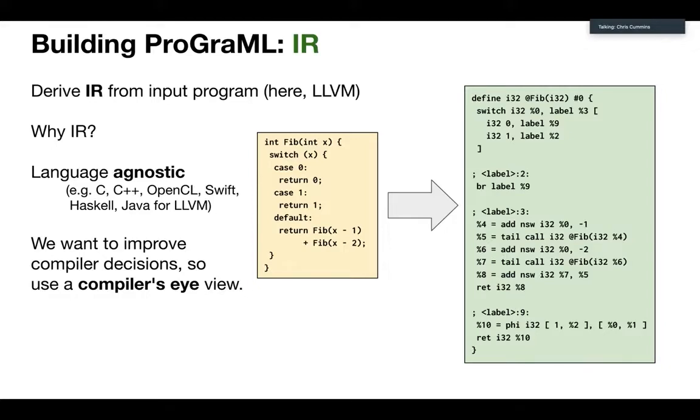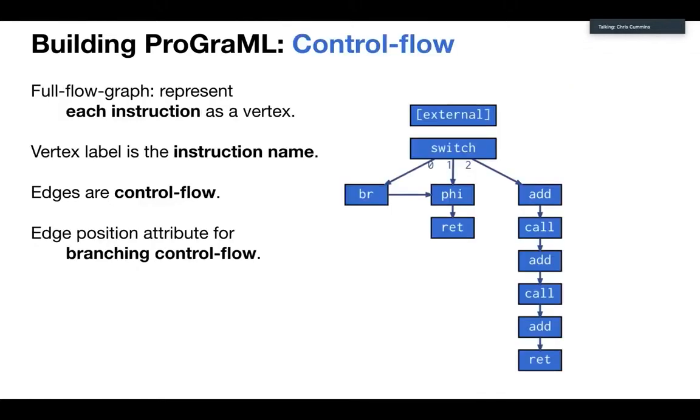So that's why we didn't want to choose a source language. Okay, so the green box is the LLVM IR that you get from this recursive Fibonacci. And then what we're going to do is take that and build a graph. The graph we're going to build is a control flow graph, a full flow graph actually, rather, in which every single instruction becomes its own node. We're going to give those nodes a label, which is the name of the instruction, and then connect all those nodes up based on their control flow.